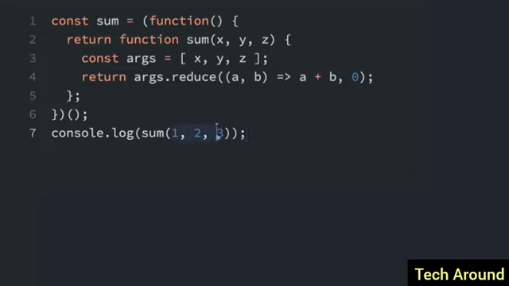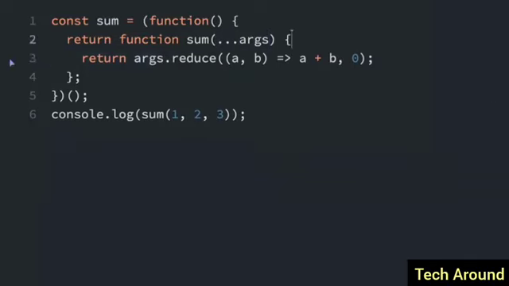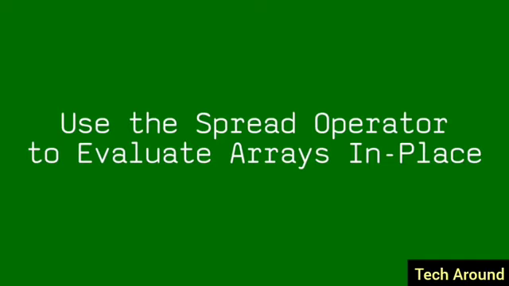So we're still going to pass in 1, 2, 3, but where it's accepted here, where we have the arguments x, y, z, I'm just going to put dot, dot, dot. That's the REST operator, just dot, dot, dot, and I'm going to put args. So with this REST operator, it will convert everything that's passed in into one array, and the array is called args. So now we don't need this anymore, and it should work the same. If we run this, we'll get 6. But we can also now add any number of numbers. So I'll put a 4 on the end, and 10. It's going to add those numbers together. So before we could only pass in 3 arguments, and now we can have any number of arguments.